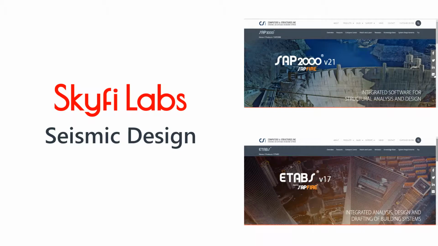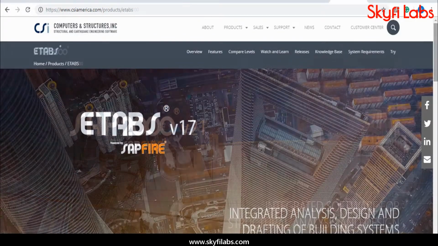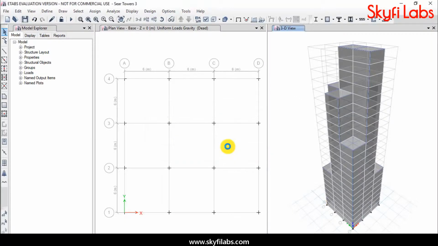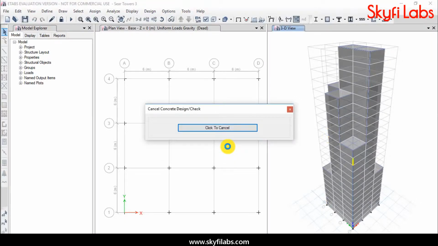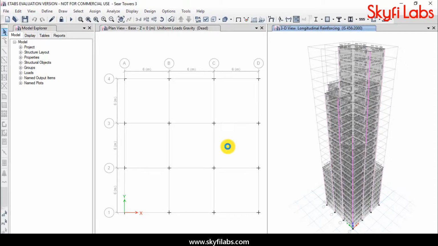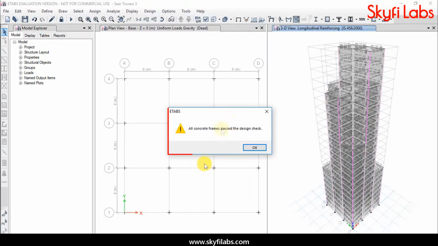In this course, you will learn to design seismic-resistant buildings using SAP2000 and ETABS software. You will get an end-to-end experience on performing dynamic analysis for 20-plus story buildings. You will learn to determine and apply the seismic loads on tall buildings and interpret the results for safety.